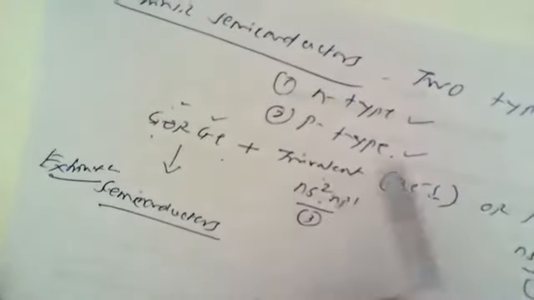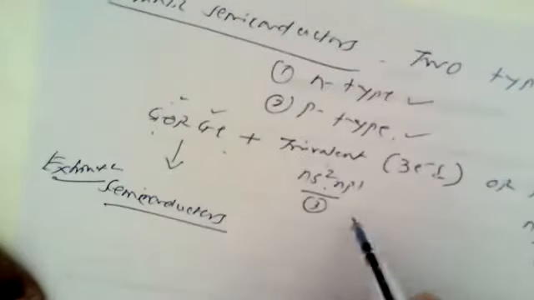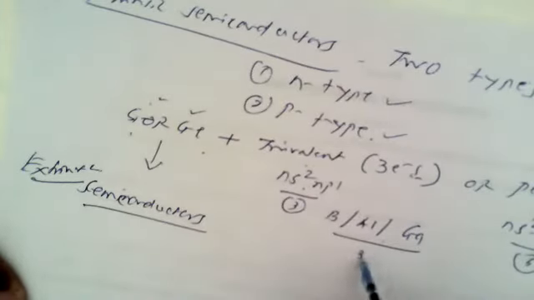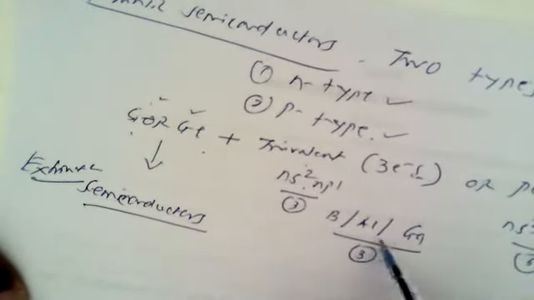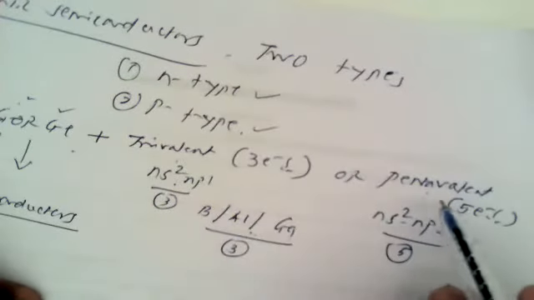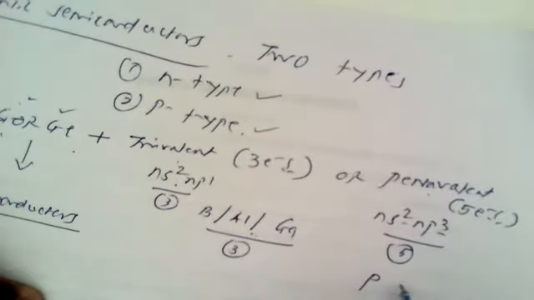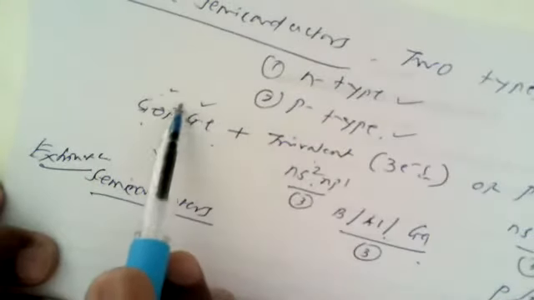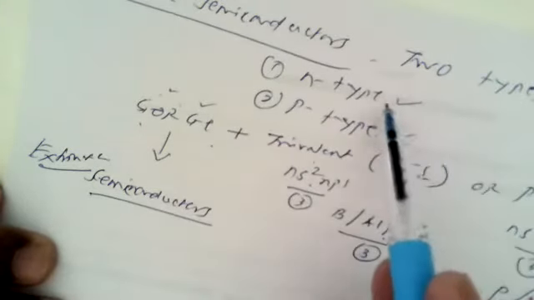Because of the addition of either a trivalent impurity such as boron, aluminum, or gallium, which can contribute 3 electrons present in their valence shells, or the pentavalent impurities such as phosphorus, arsenic, or antimony, which can contribute 5 electrons. So depending upon the nature of the impurity added to pure silicon or germanium crystal, there can be N-type or P-type semiconductors.